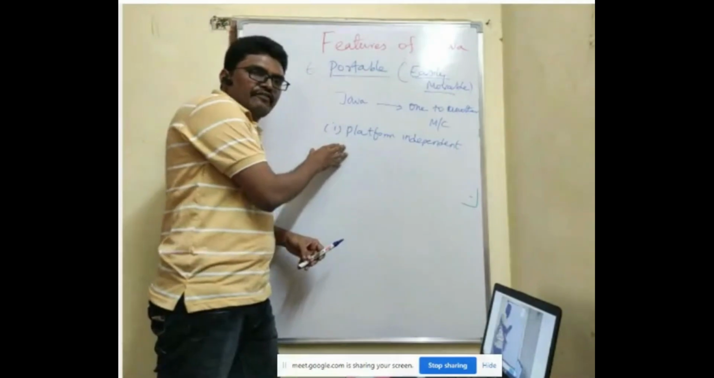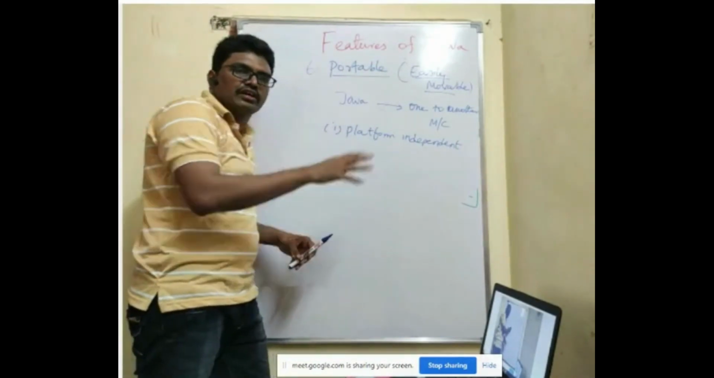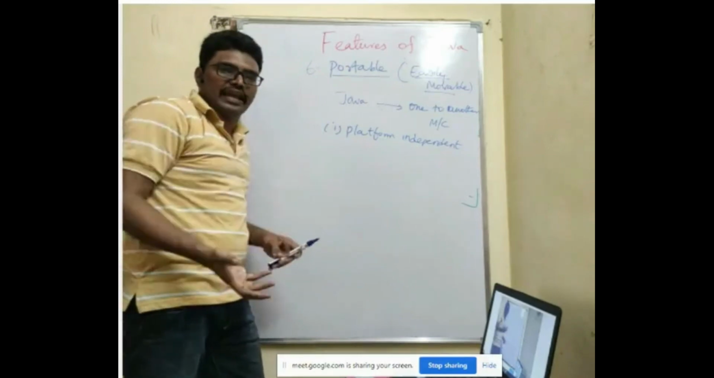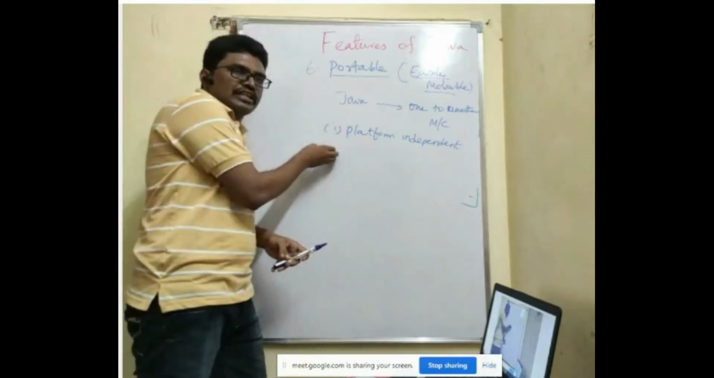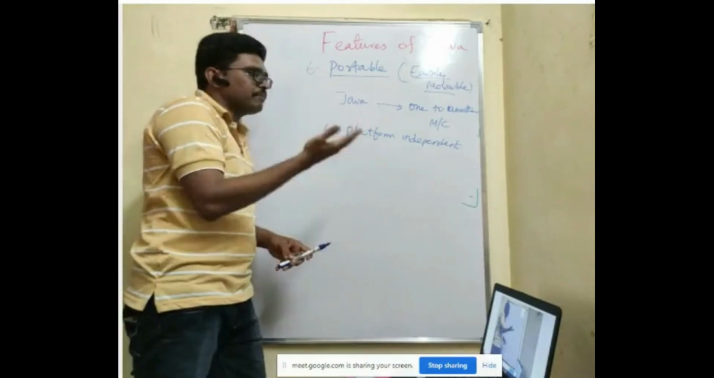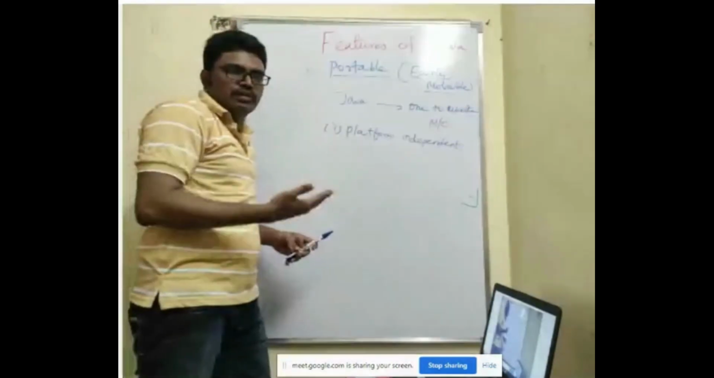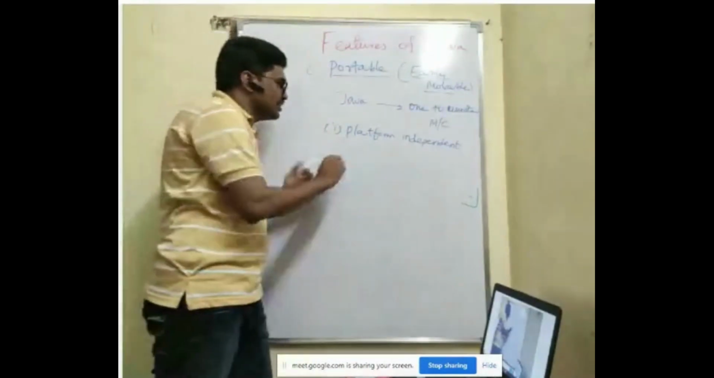If your language is platform dependent, you cannot move it to another machine easily and you cannot run it. You need to modify the code again. But here that is not the case. So that's why we say Java is easily movable, or Java is portable. Why is Java portable? The first reason is that it is platform independent.